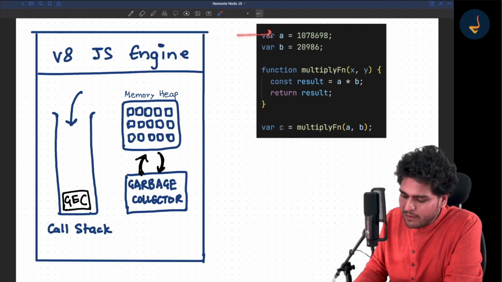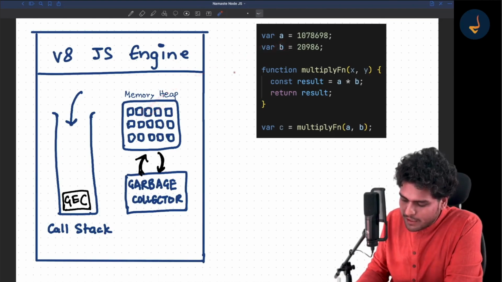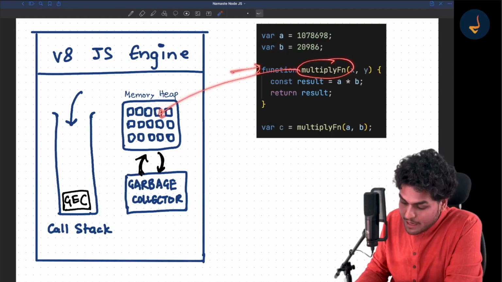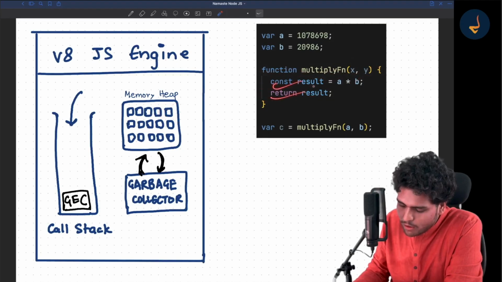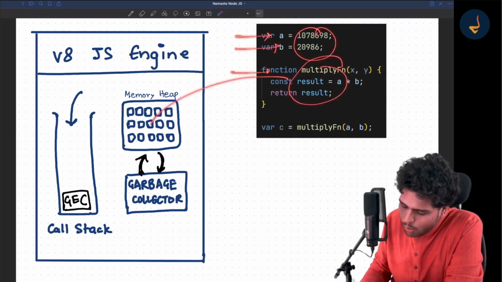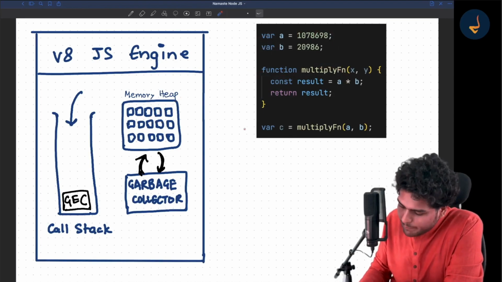So first this line will be executed, A will be stored inside the memory, then this line will be executed, B will be stored inside this memory, then this line will be executed, this multiply function will be stored inside this memory. At this point of time, this code will also be stored inside this memory. This will not run. This will run once you call the function. So this line will run, this line will run, and it will add all these things into the memory heap. Now we'll move to this line.